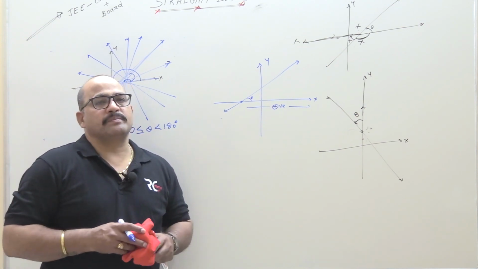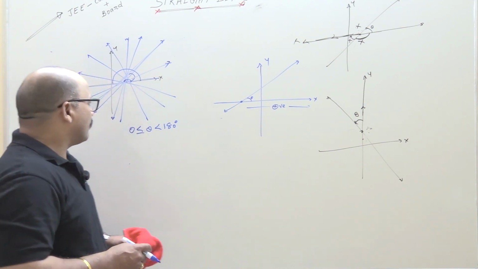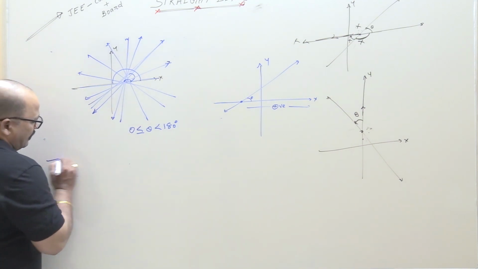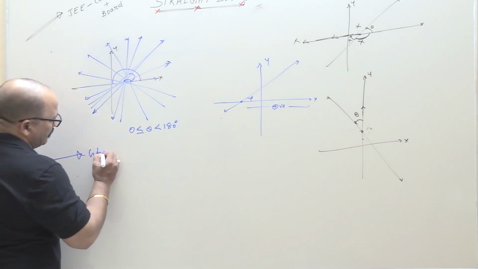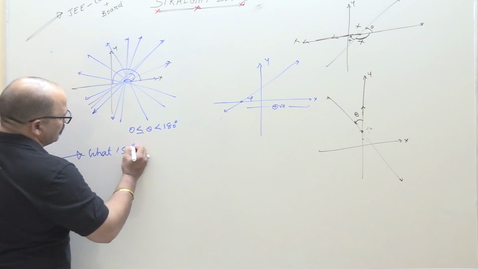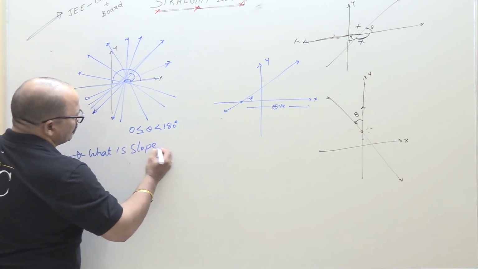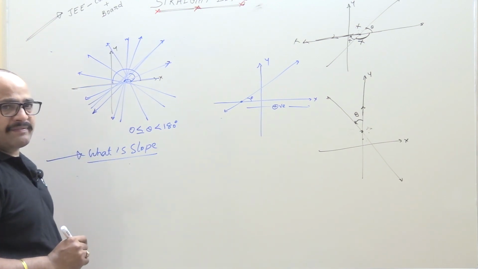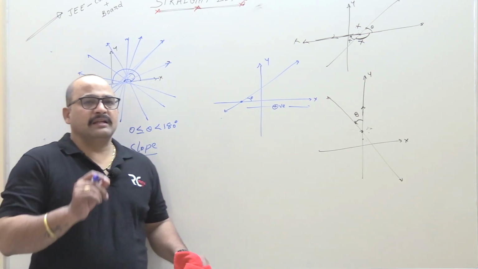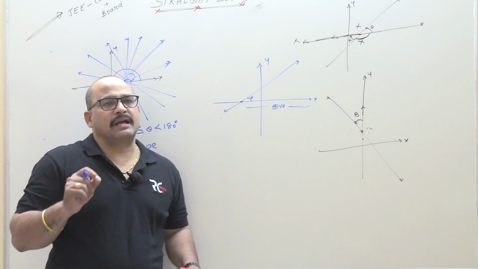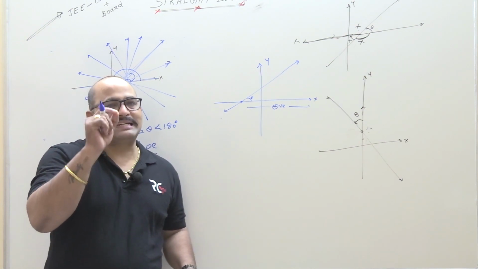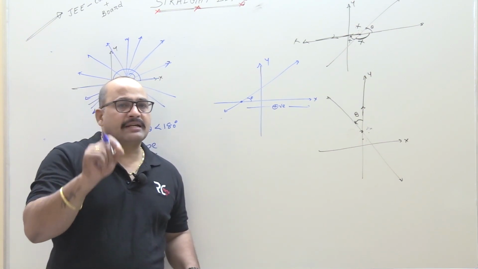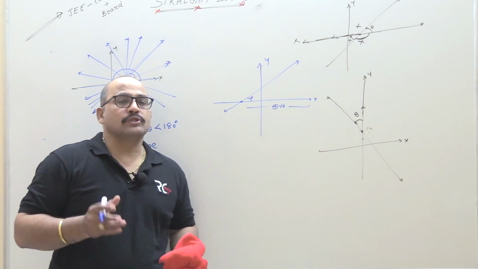Next, what is the slope? Now, what is slope? The next concept is slope. It is a simple concept. You know that theta is the inclination of a line. Then in trigonometry there are sine, cos and tan. You have to apply the tan. Tan theta will give the slope of the line.